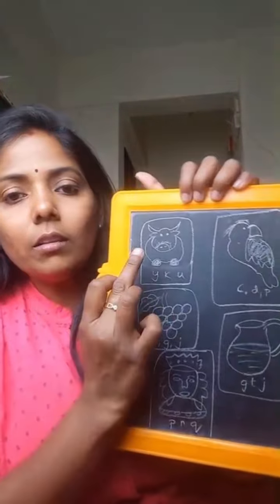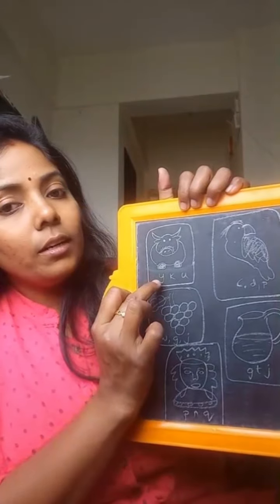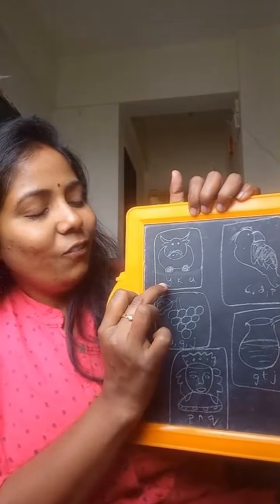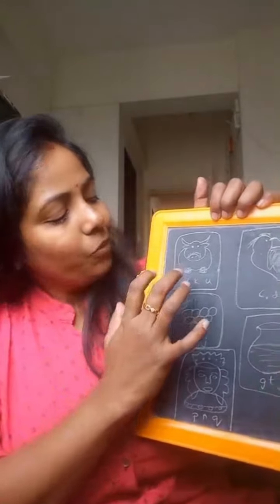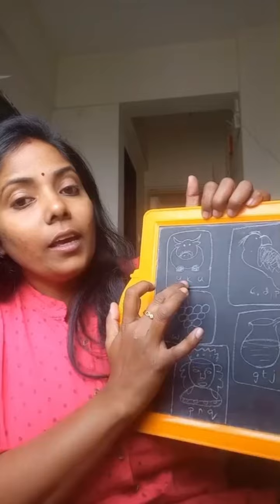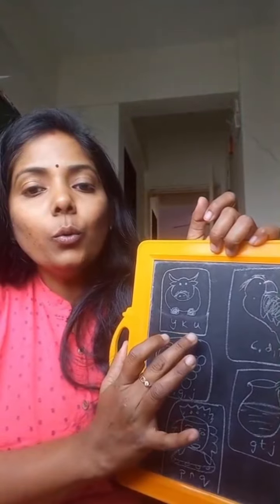See, this is an animal, a yak. And what is this letter? Y. Y says yeah. And this is letter K. K says K. And this is letter U. U says uh.